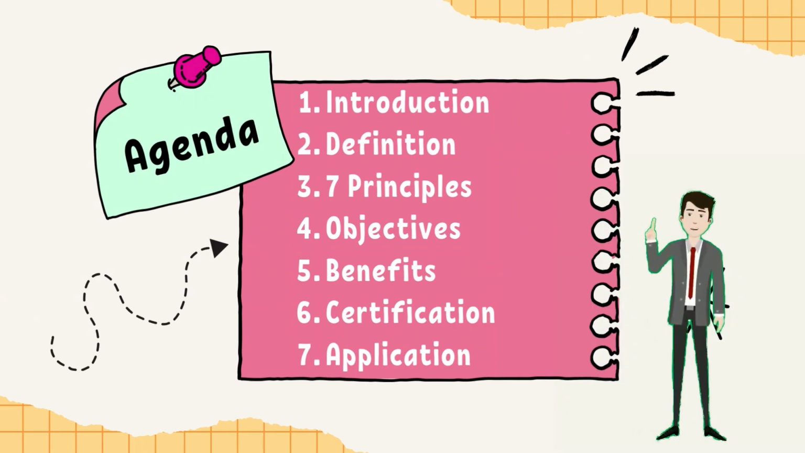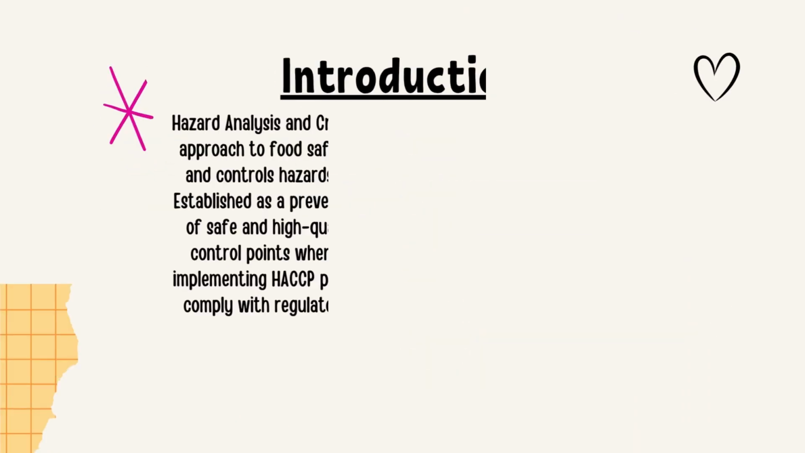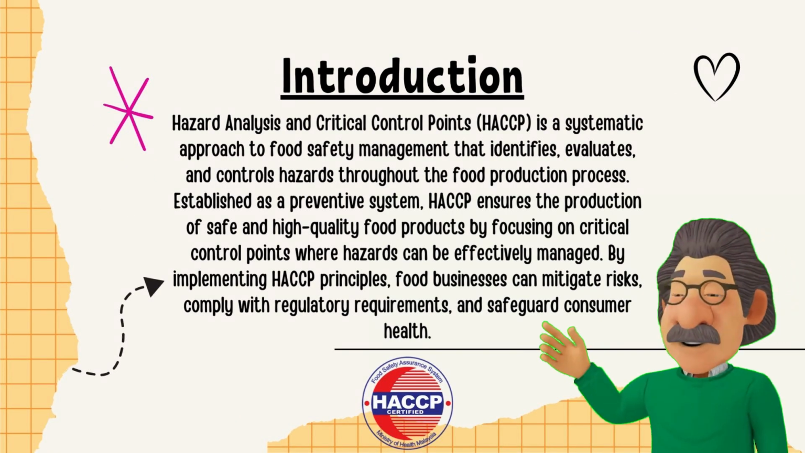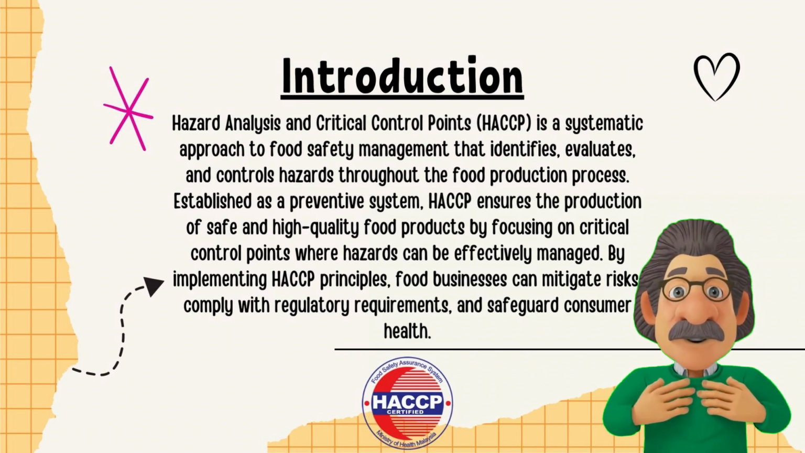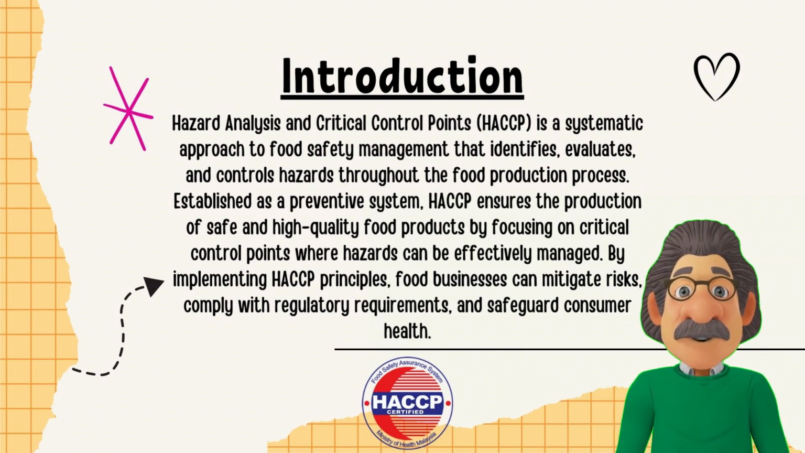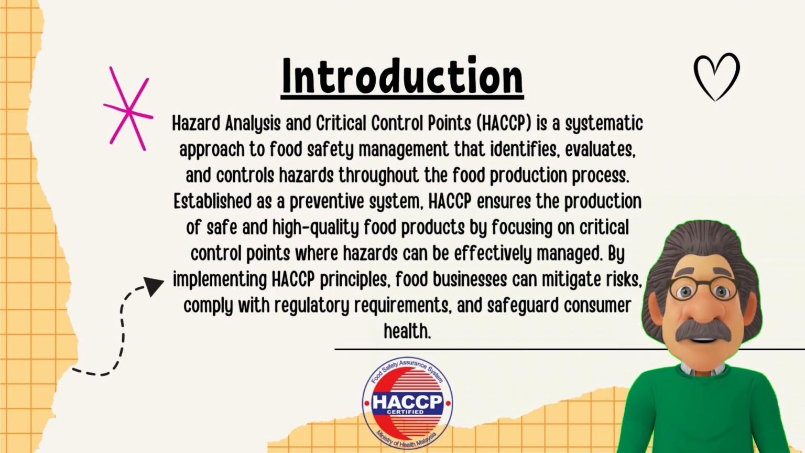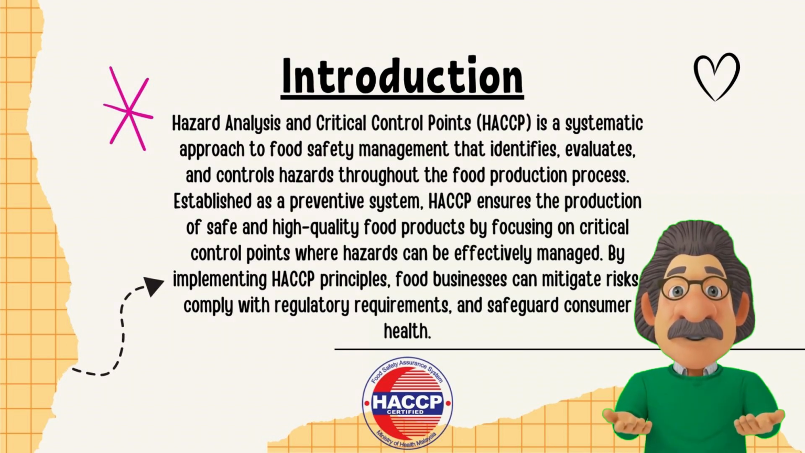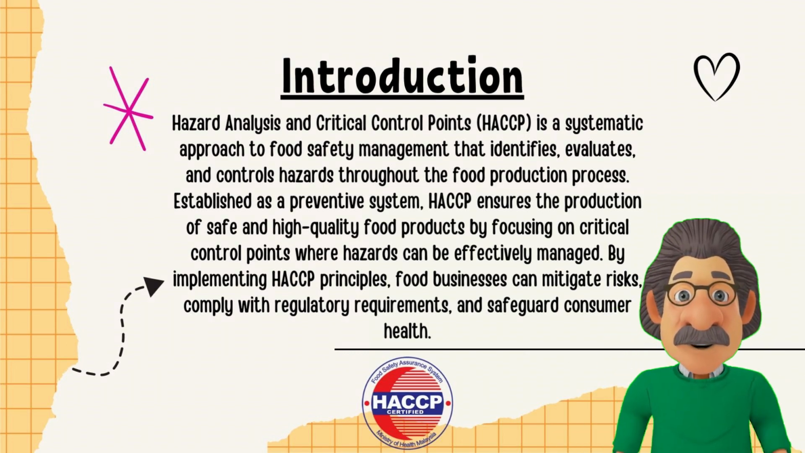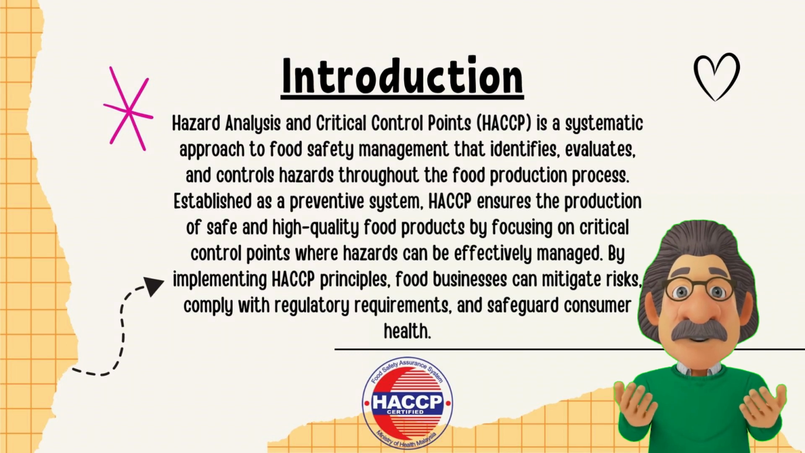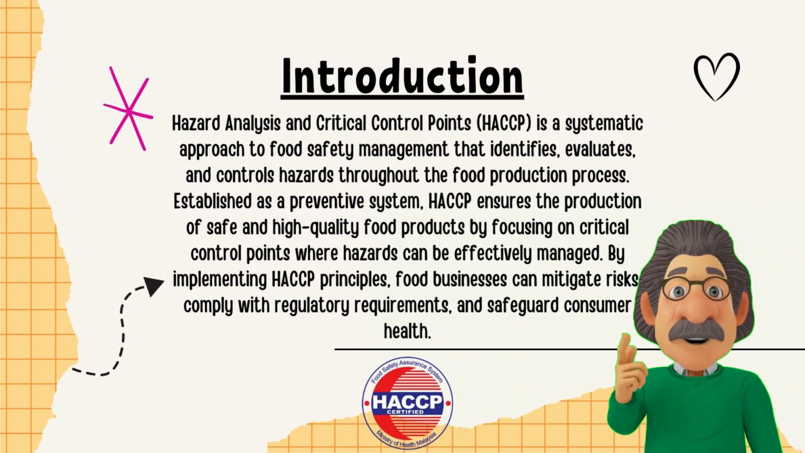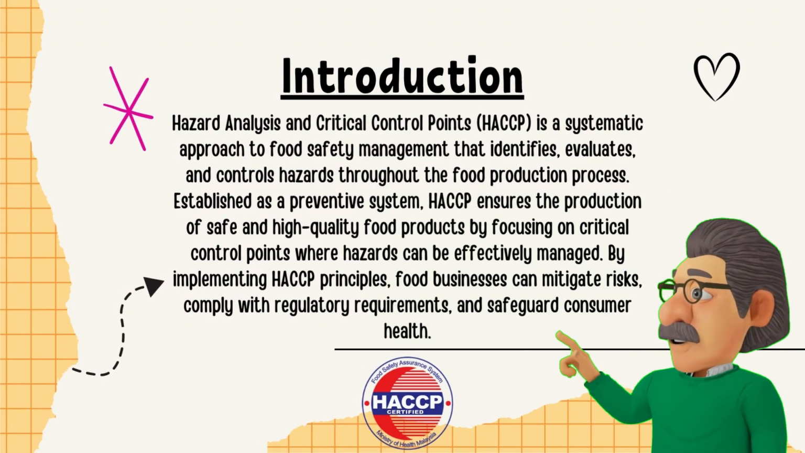So this is our 7th agenda that we will be discussing in our presentation today. I'm going to explain about the introduction and definition for HACCP. The introduction: HACCP is hazard analysis and critical control point. HACCP is a systematic approach to food safety management that identifies, evaluates and controls hazards throughout the food production process. Established as a preventive system, HACCP ensures the production of safe and high quality food products by focusing on critical control points where hazards can be effectively managed. By implementing HACCP principles, food businesses can mitigate risks, comply with regulatory requirements and safeguard consumer health.